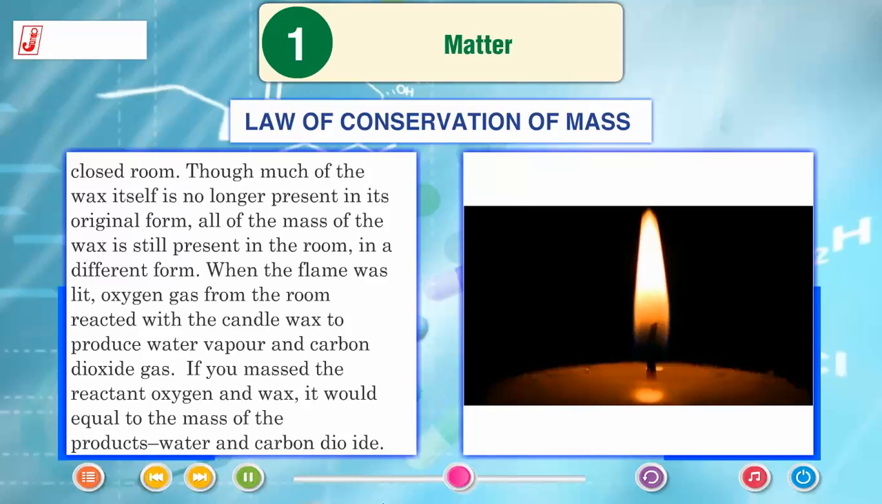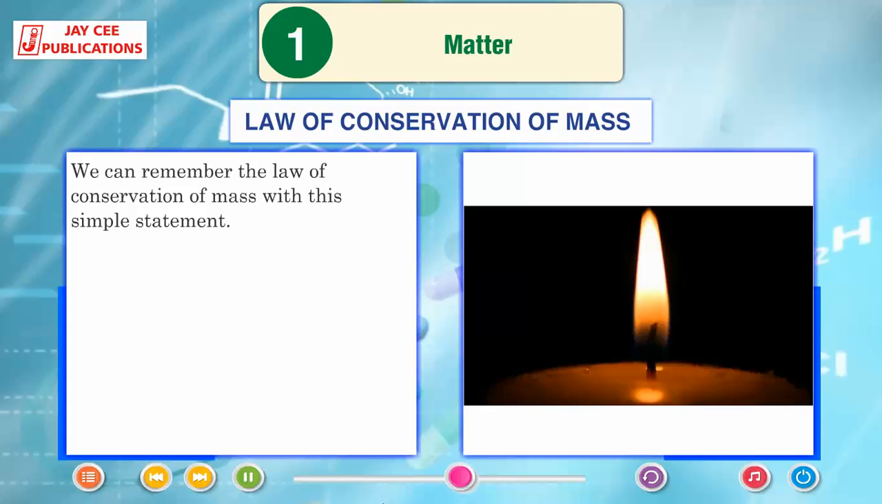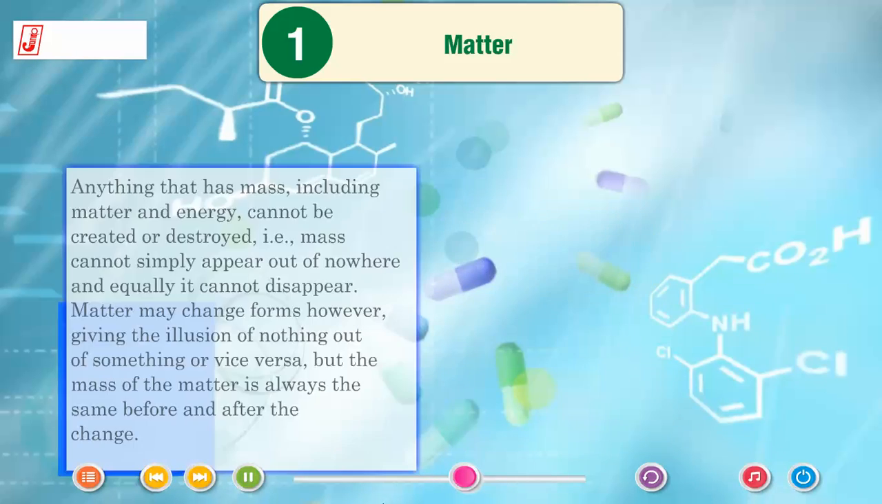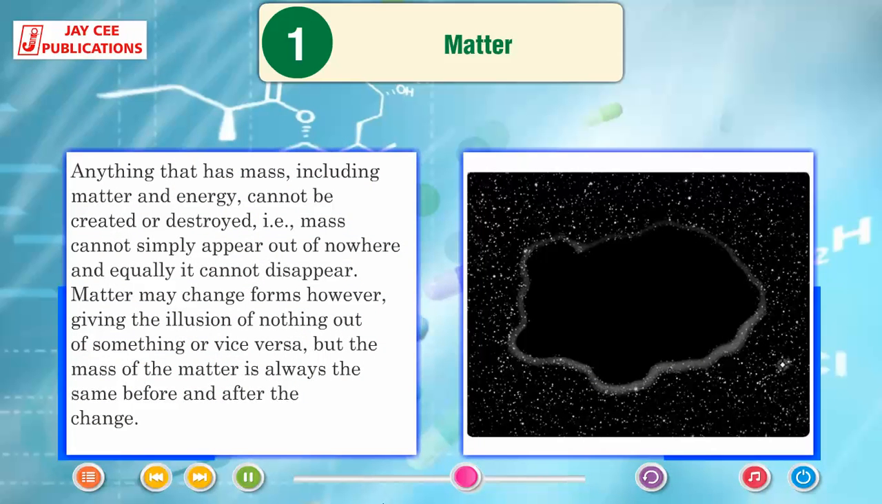If you mass the reactants, oxygen and wax, it would equal the mass of the products, water and carbon dioxide. You can remember the law of conservation of mass with this simple statement: the mass of the reactants must be equal to the mass of the products. Anything that has mass, including matter and energy, cannot be created or destroyed. That is, mass cannot simply appear out of nowhere, and equally it cannot disappear.